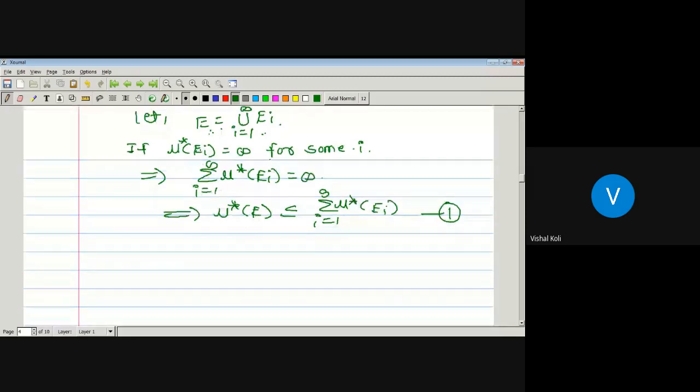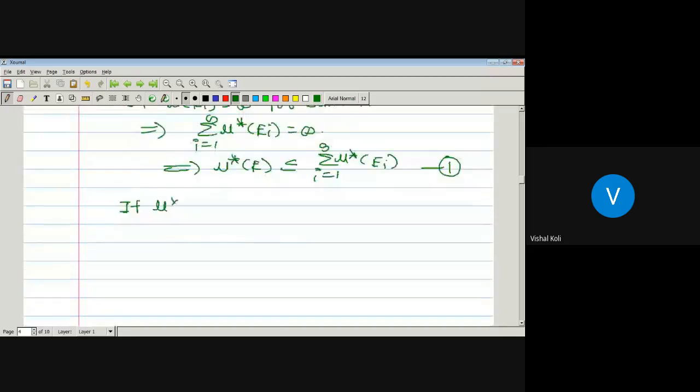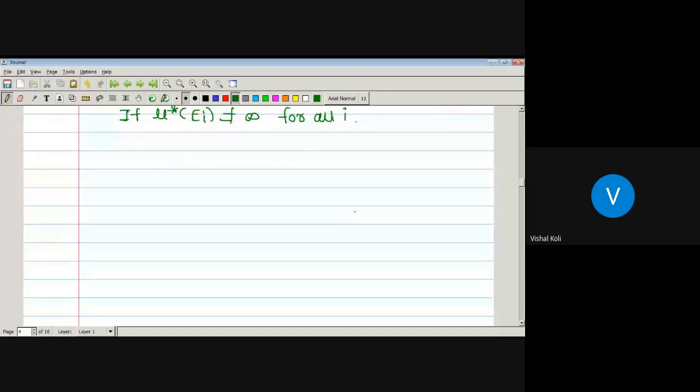Now the second case: if mu star of E_i is not equal to infinity for all i, it means each E_i has a finite measure. We know that if there is a sequence E_i of sets having finite measure for each value of i, then there exists a set O such that A is a subset of O and the outer measure of O is less than or equal to the outer measure of A plus some epsilon.